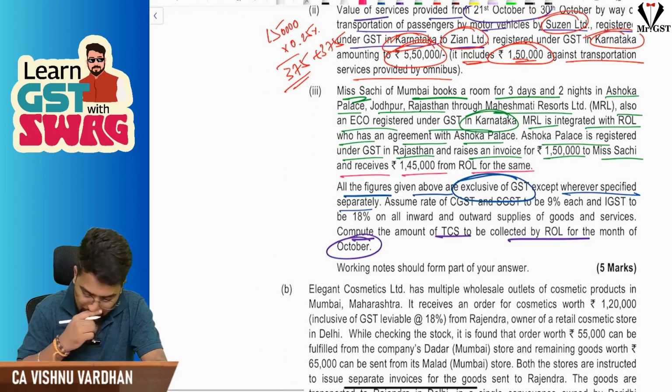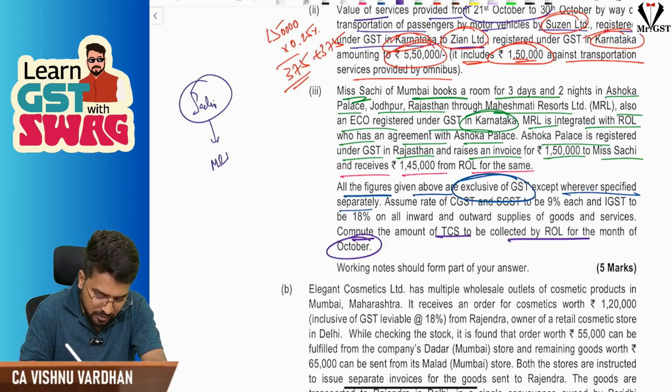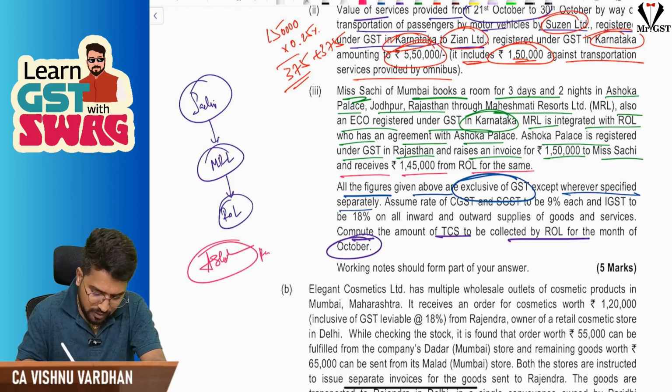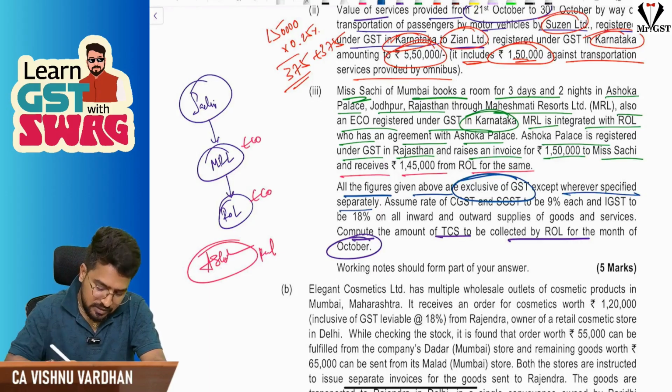Now see what is happening here. This girl Sachi is booking the room using MRL, using ROL. And who is the ultimate supplier? The supplier is Ashoka Palace. So this fellow is also an e-commerce operator, and this fellow is also an e-commerce operator. But the supply is made through the e-commerce operator, correct?